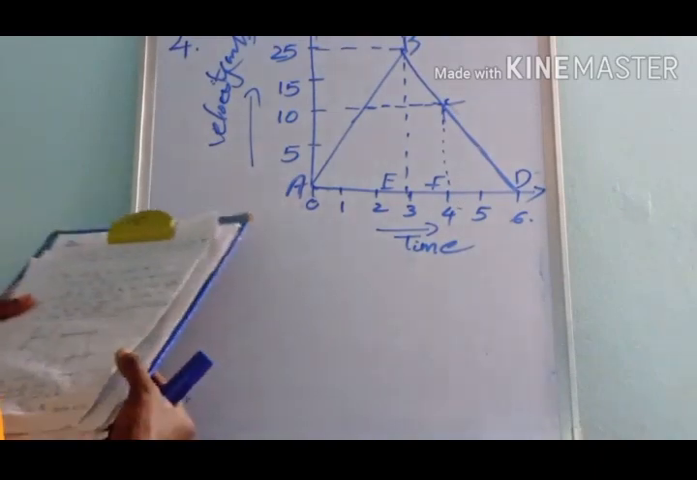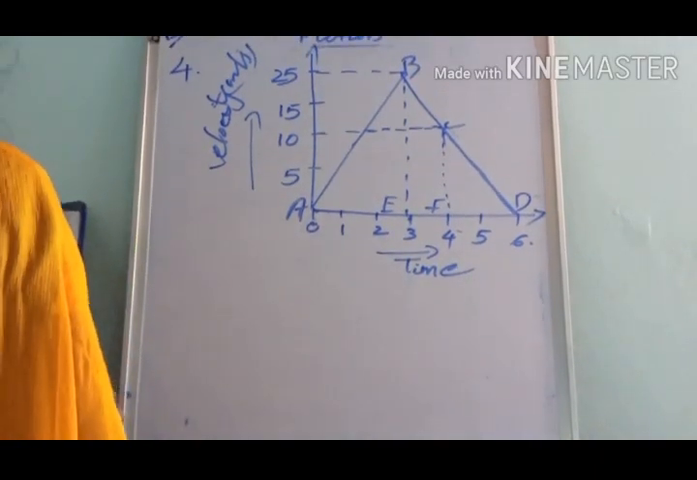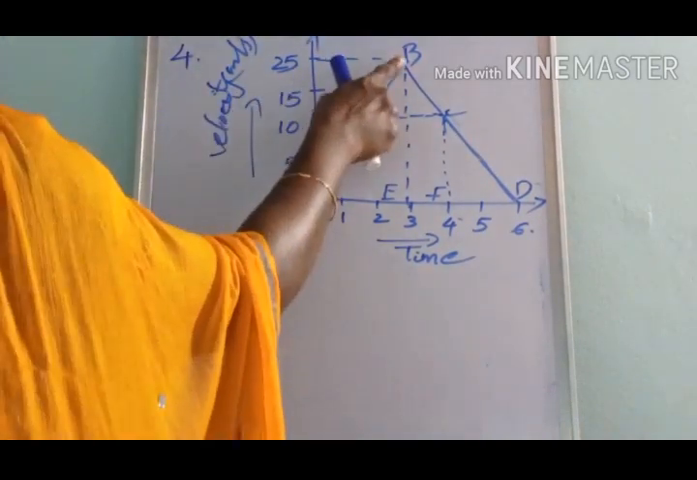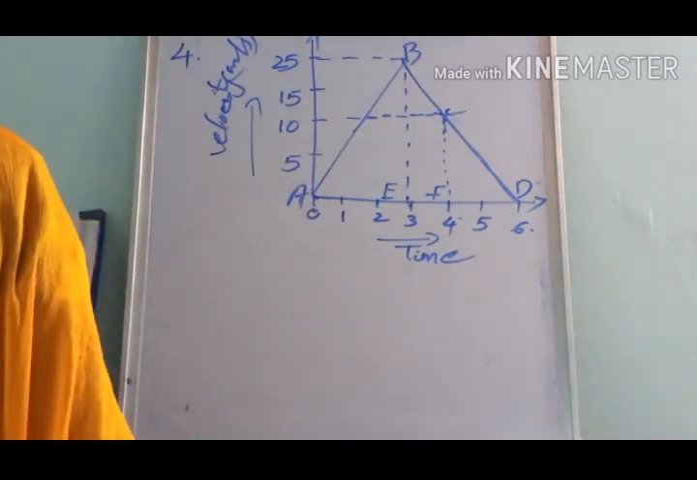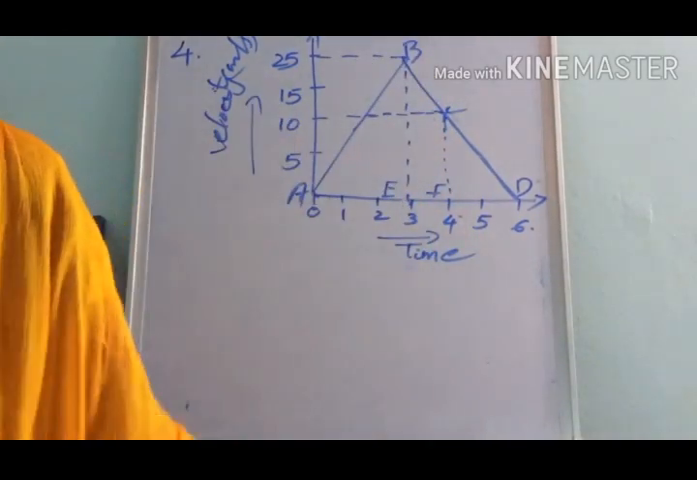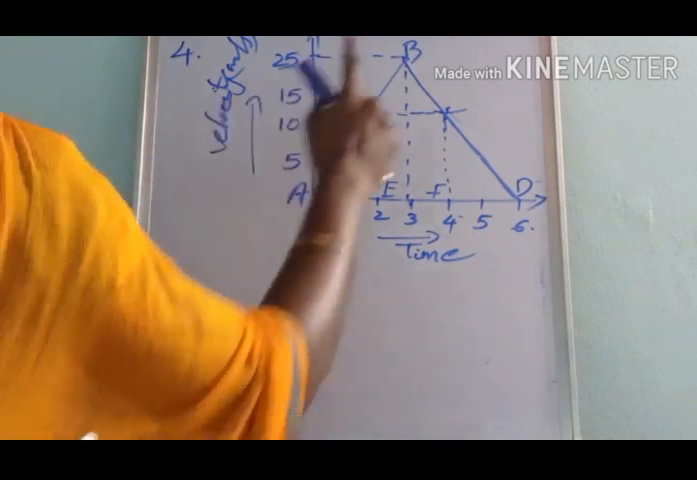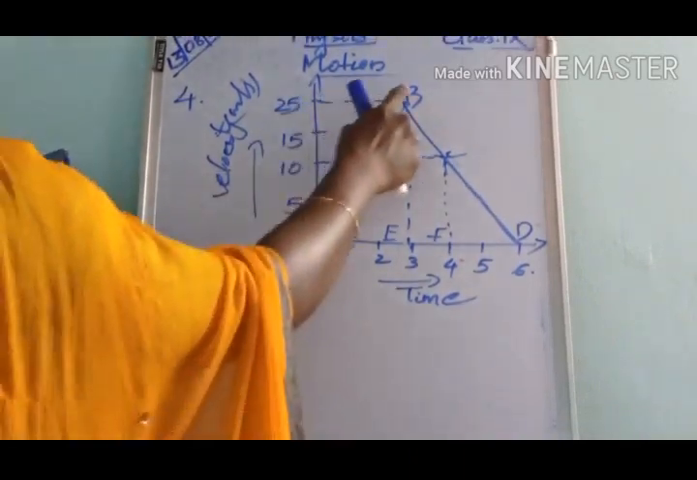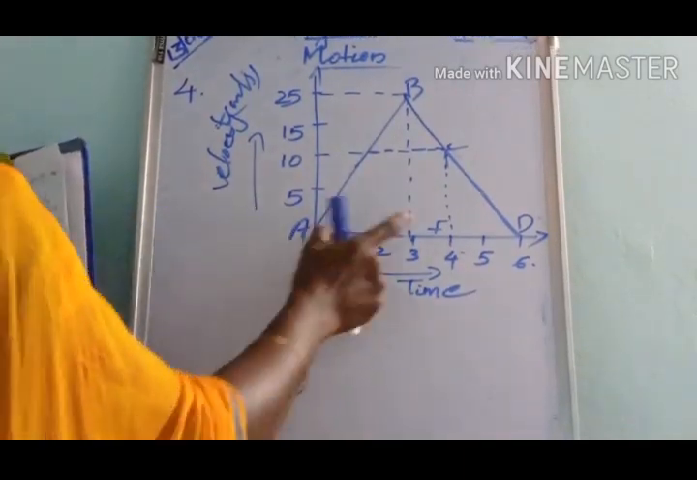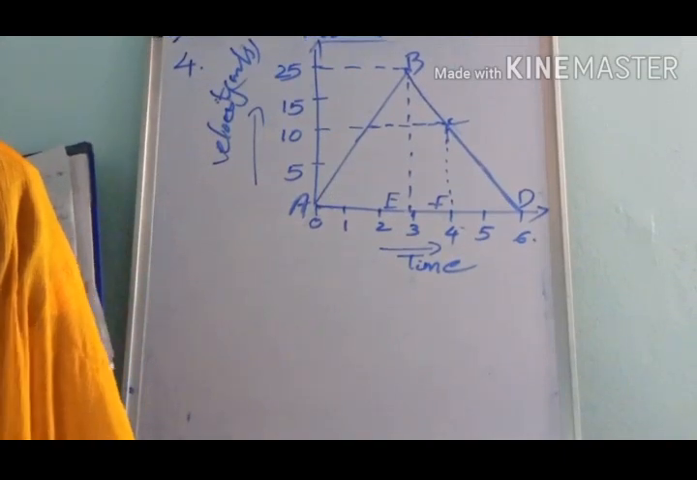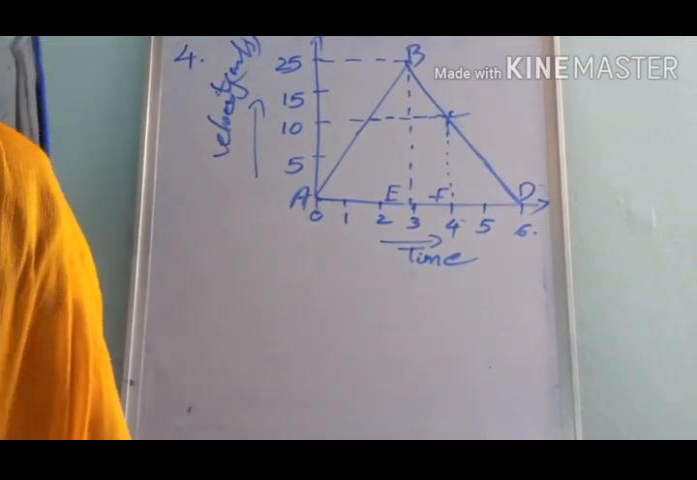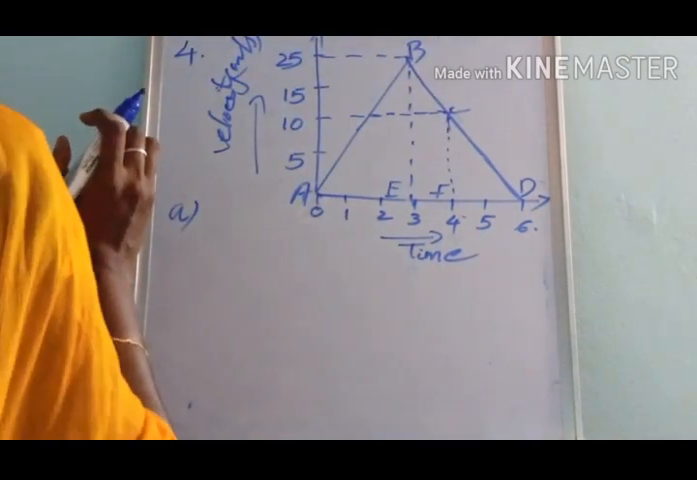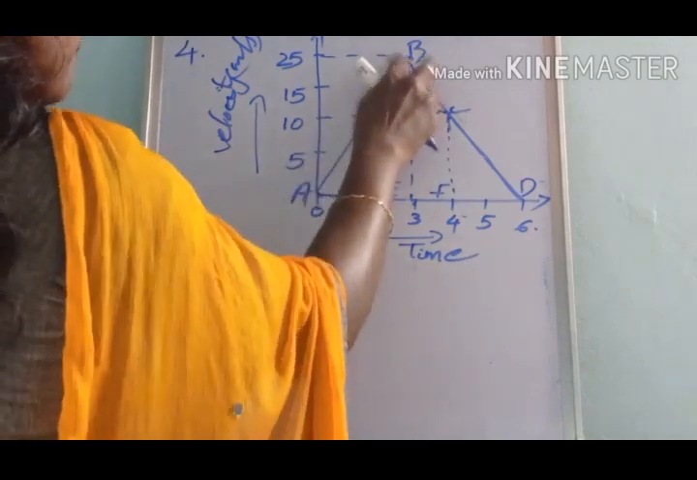Next, the fourth question. Study the velocity time graph and calculate first the acceleration from A to B, then the acceleration from B to C, then the distance covered in the region ABE and the distance covered in the region BCFE. Okay, this is the fourth question. Here also the velocity time graph is given. From the graph we have to calculate, first, the acceleration from A to B.